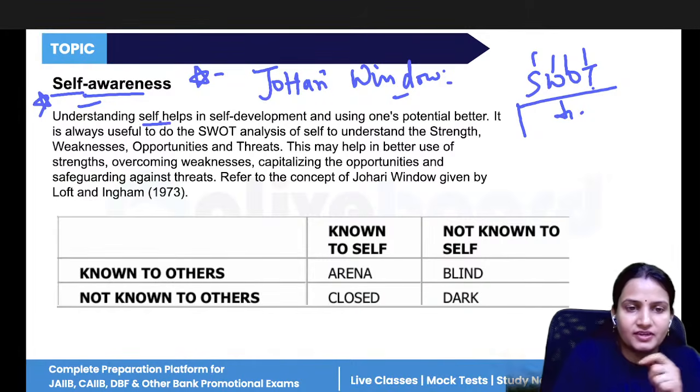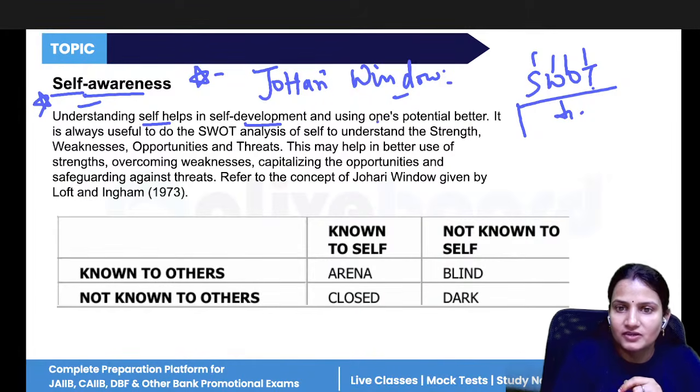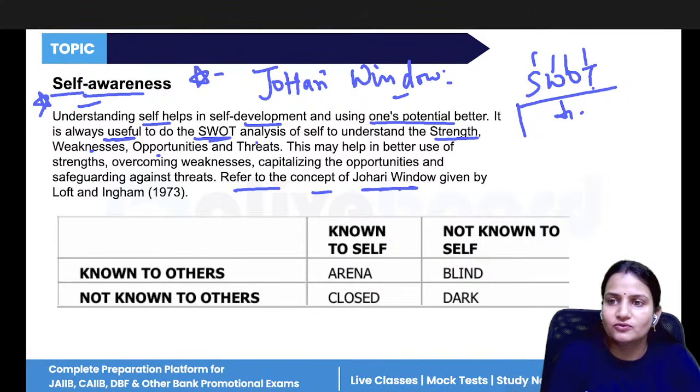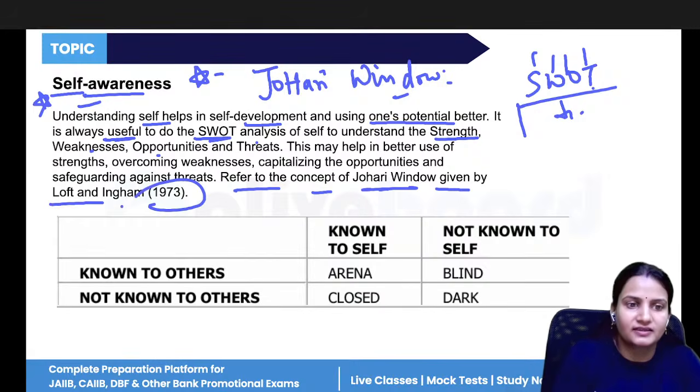So understanding self-help is self-development, using one's potential better. It is always useful to do the SWOT analysis to understand your strengths, weaknesses, opportunities, and threats. And for this, there is a concept known as the Johari window concept. It helps you analyze and build self awareness of yourself. It was given by Luft and Ingham in 1973.